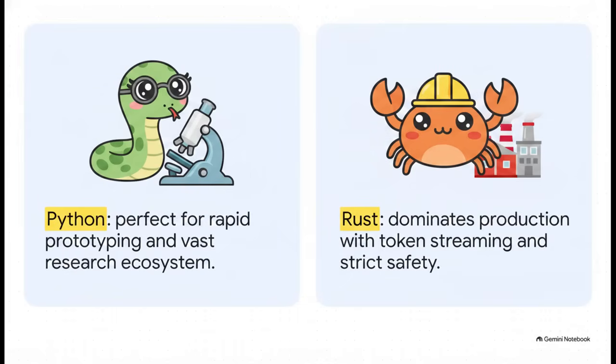Think of it like this. Python owns the research lab. Its flexibility makes it absolutely perfect for experimentation. But Rust owns the factory floor. When it is time to deploy AI to millions of users, where memory usage, low latency, and absolute reliability are non-negotiable, Rust takes over. It perfectly mirrors how web development evolved, where developers prototyped in Ruby or Python, but ran the heavy web servers and databases in C.